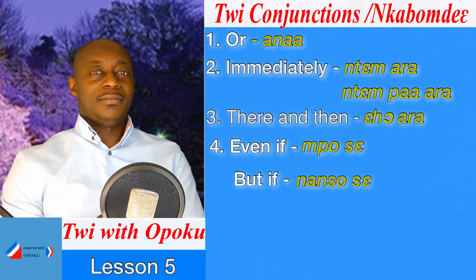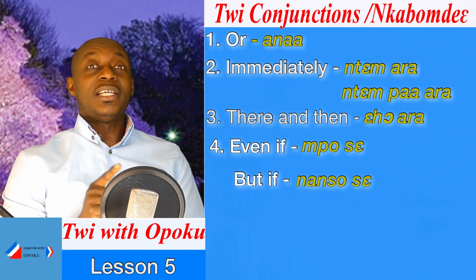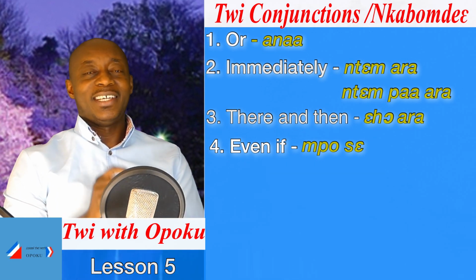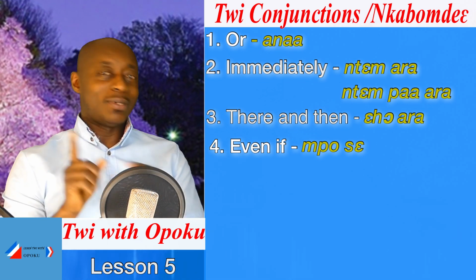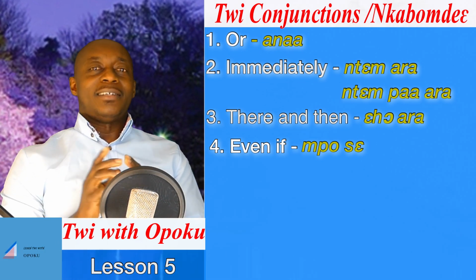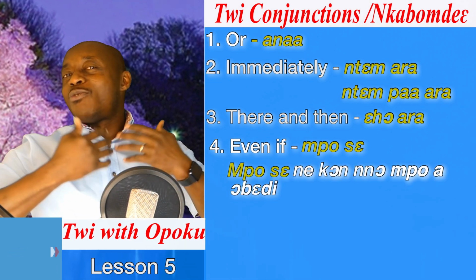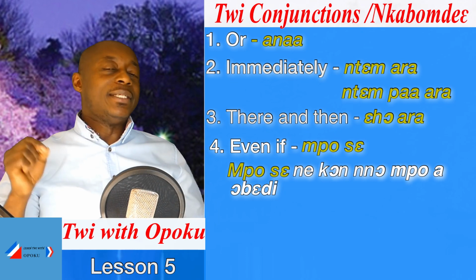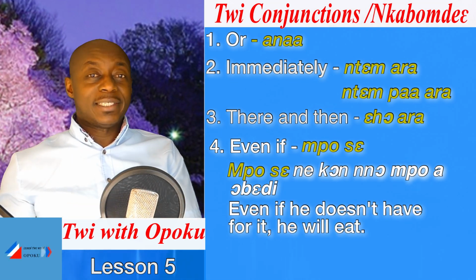Mpo se. Meaning, even if. Even if. That is what? Mpo se. So, mpo se. Mekong no mpo a obedi. Even if he doesn't have appetite for it.